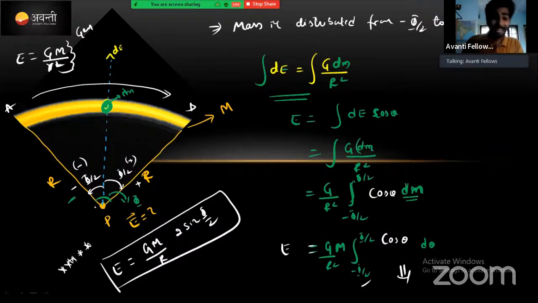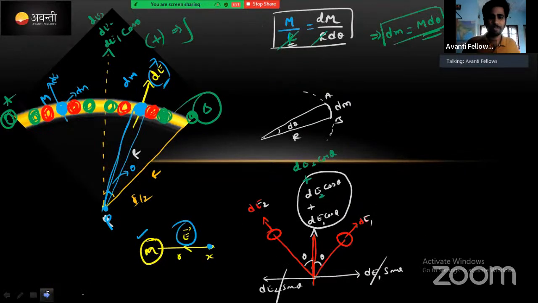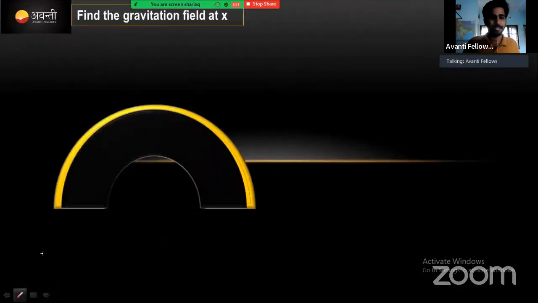Now at this point, how much gravitational field strength did we get? Strength is GM by r into 2 sin phi by 2. Note this one. I know it takes a lot of time, but it is very important. Clear, right? Okay, if you note down this one, listen here.